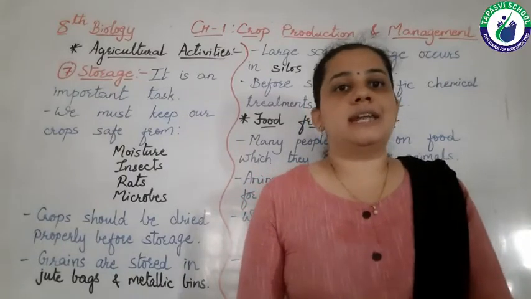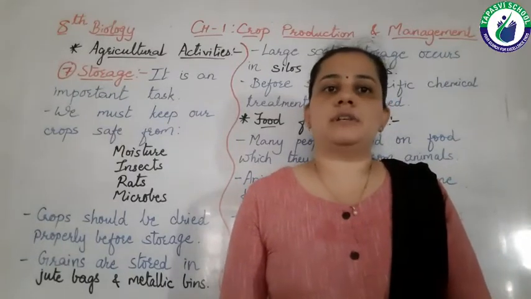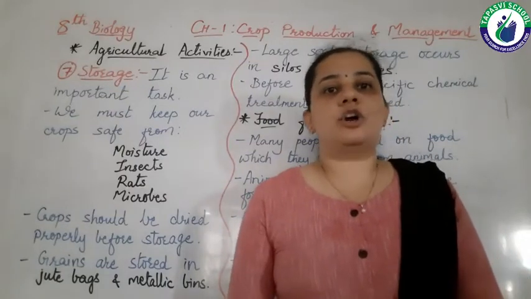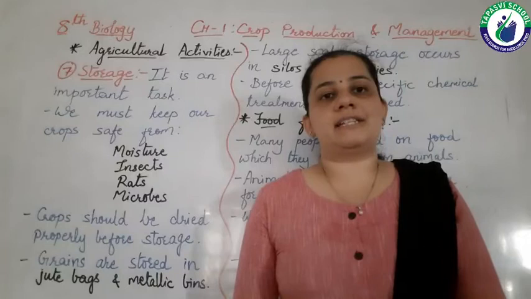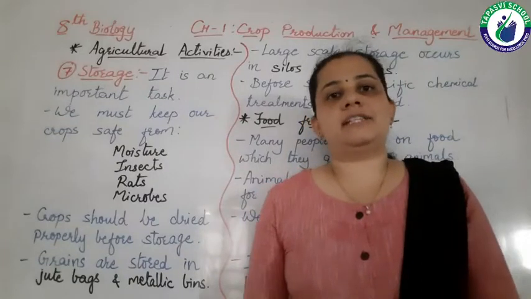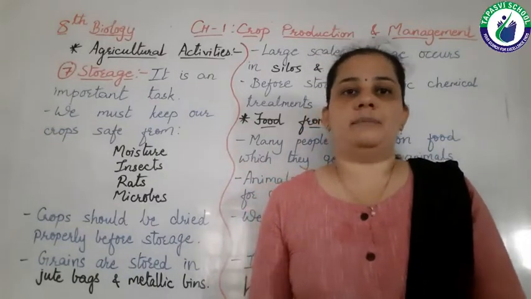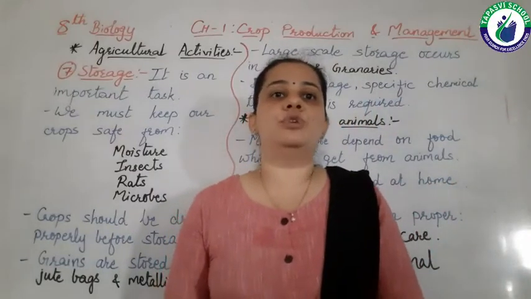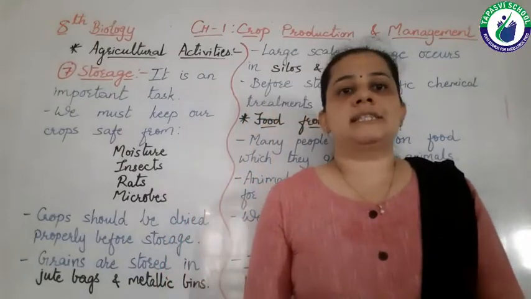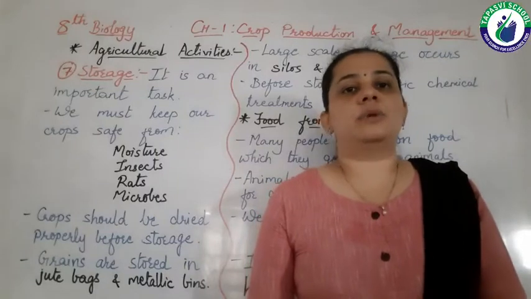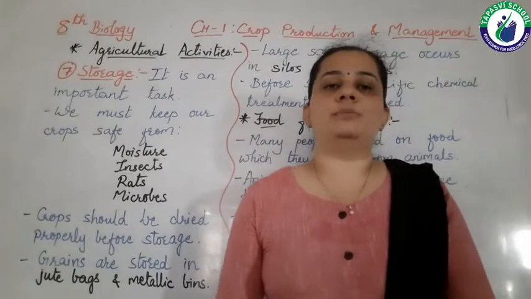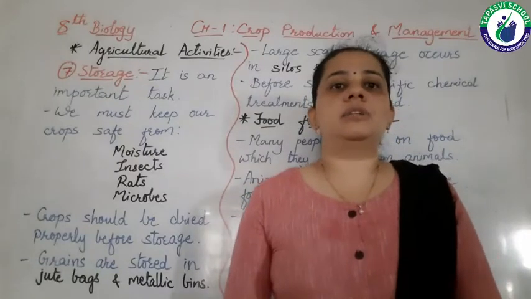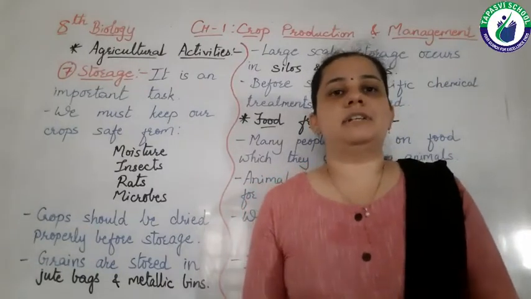So this is the next activity which we have studied, that is harvesting. After harvesting we have to store them, but before storing the crops, we have to keep them in the sunlight so the moisture will be removed from the crops. This is all about the various agricultural activities.